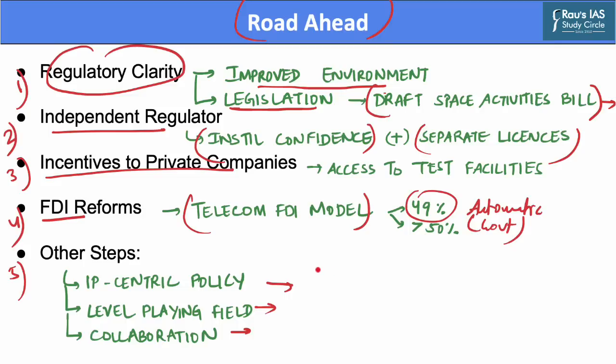So, in the above discussion, we have concluded that private sector participation is necessary to meet increasing demands as well as fulfill strategic and geopolitical objectives of India. This can be done by regulatory clarity, creating an independent regulator, providing incentives to private companies, reforms in foreign direct investment, and collaboration between various stakeholders.